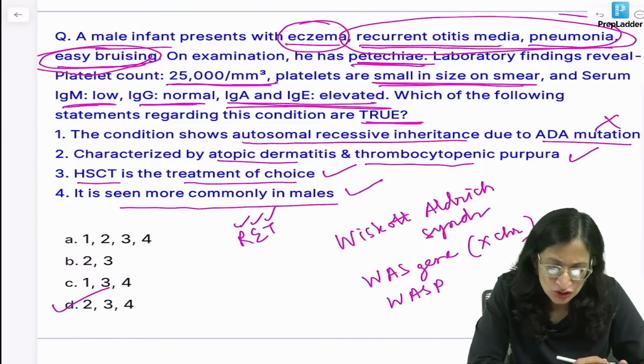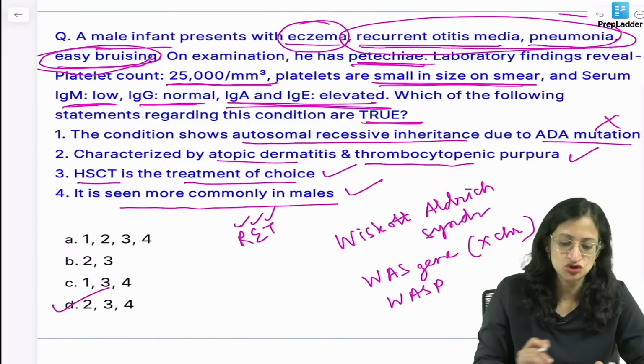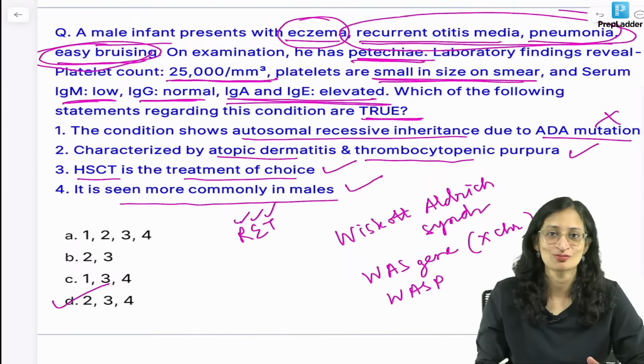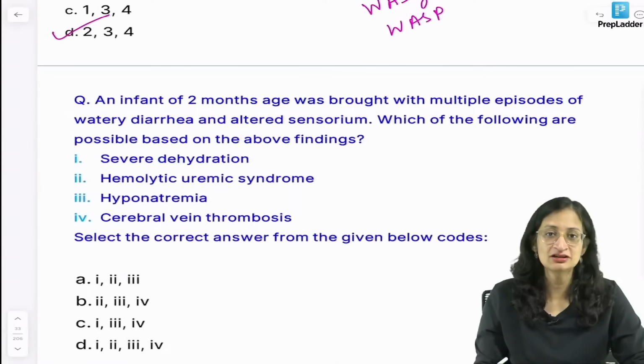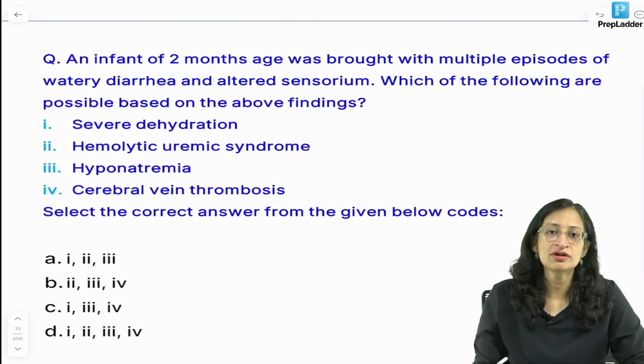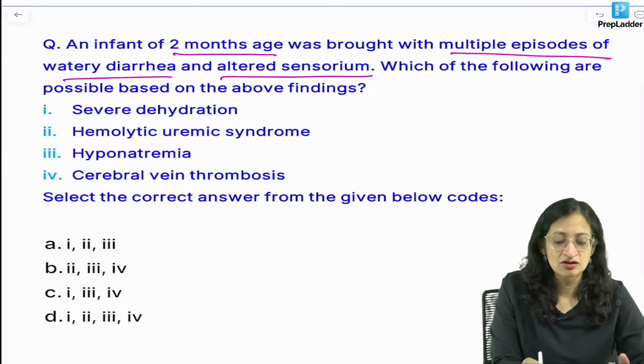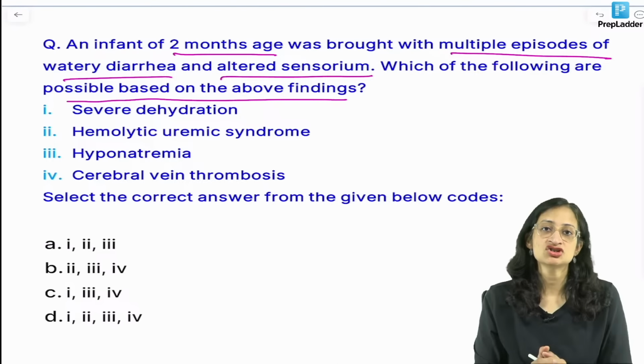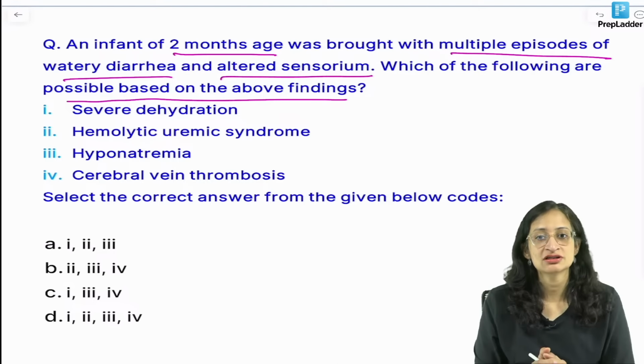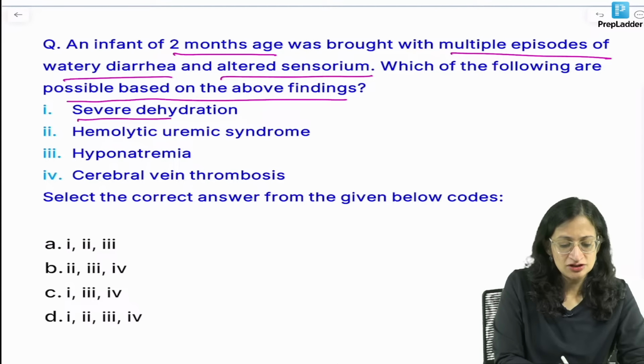So I can see Sushant Rawat, Doc Vishnu, Ashish, Ajju, they've answered option D. Good job. Moving ahead, an infant of 2 months age was brought with multiple episodes of watery diarrhea and altered sensorium. Which of the following are possible based on the above findings? Now, whenever a child with diarrhea has altered sensorium, what could be the possibilities? Can it be severe dehydration?